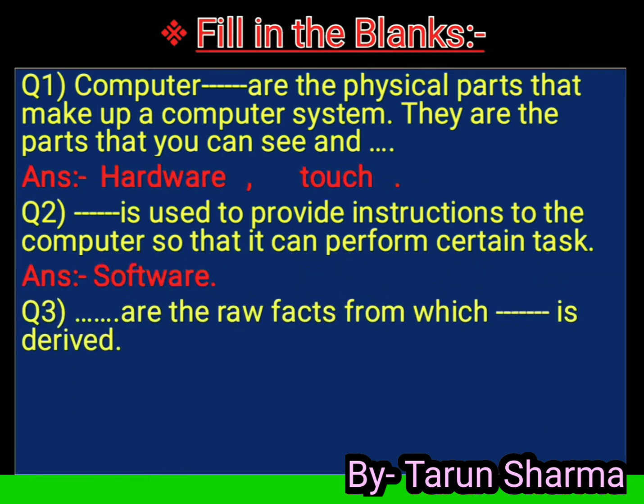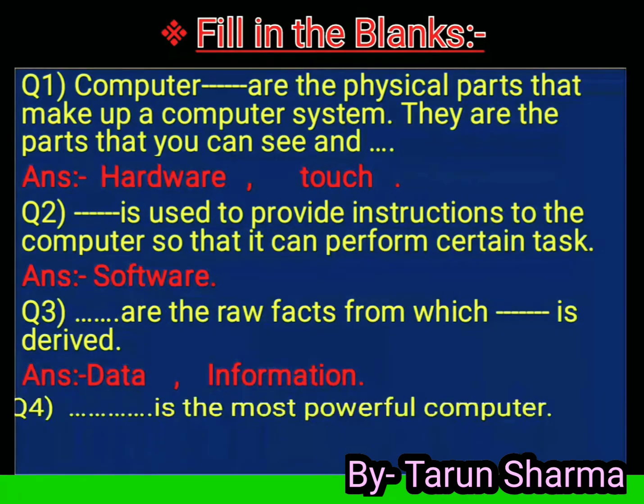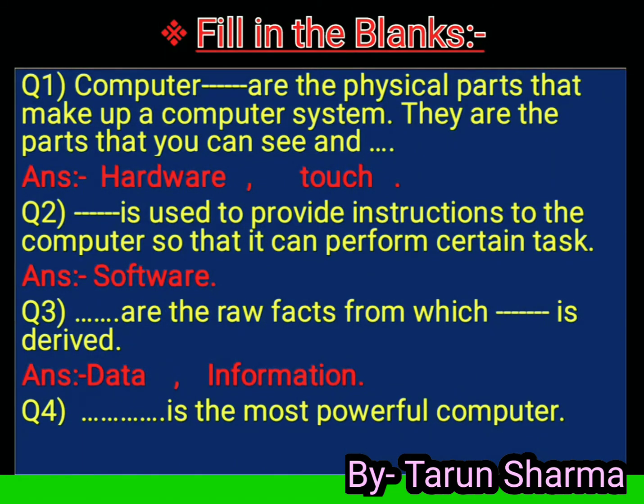Next question. Dash are the raw facts from which dash is derived? Data and information. Data are the raw facts from which information is derived. Okay. Next question. Dash is the most powerful computer? Supercomputer. Supercomputer is the most powerful computer.